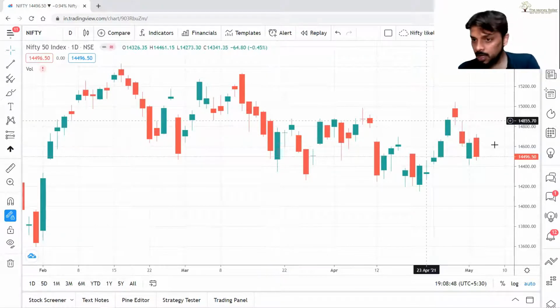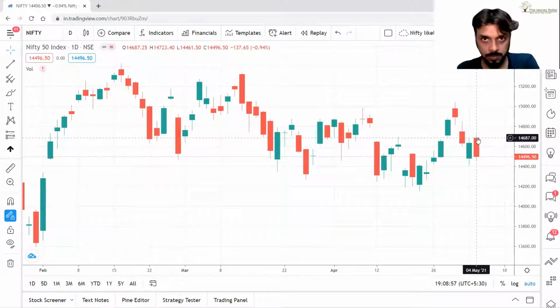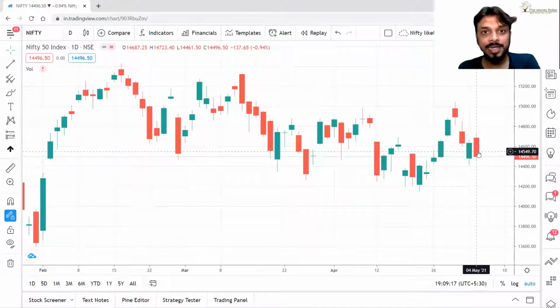This is a daily candle. It gives us the entire day's information. Now, let's have a look at the current candle itself. This is your open and this is your close. When the close is lower than open, that is your red day. Getting my point? This is your open, this is your close. When the close is lower than open, that is your red candle or red day.